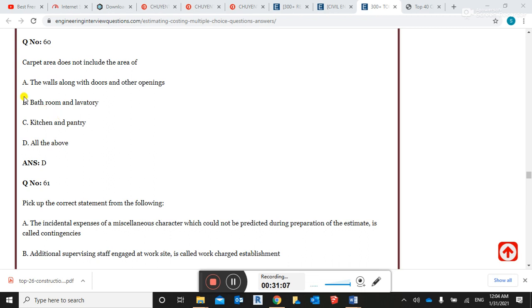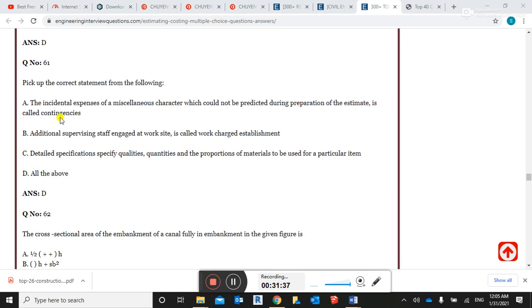Carpet area does not include the area of a wall along with the door and other openings. This is very important and most frequently asked in exams and interview questions. Right, A is right. Bath room and lavatory, this is also right. Kitchen and pantry, this is also correct. All of the above.